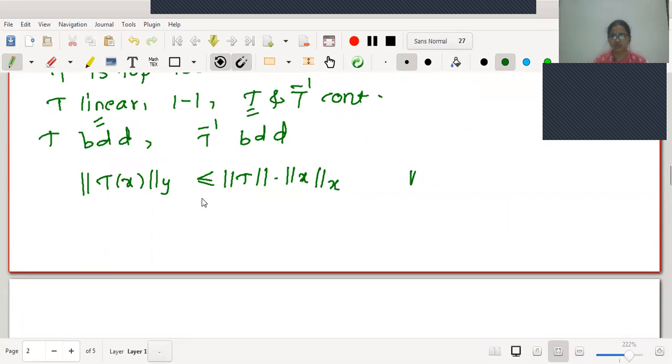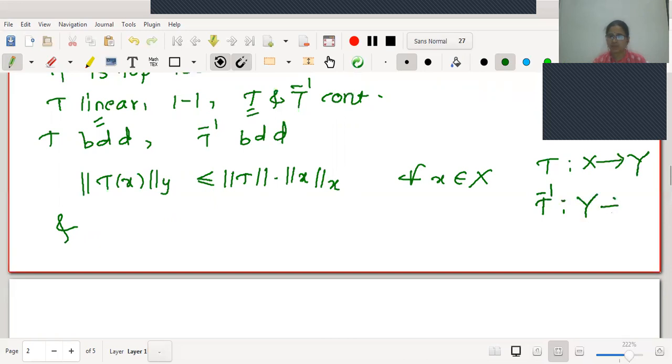Just, we have made use of the definition that T is bounded. Now similarly, let me try to make use of the mapping T inverse is bounded. T is a mapping we are defining from X to Y. Therefore, what about T inverse? T inverse is a mapping from Y to X. Therefore, we will define this for all y in Y.